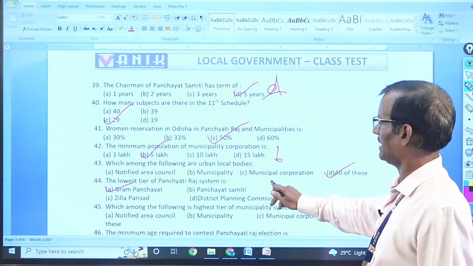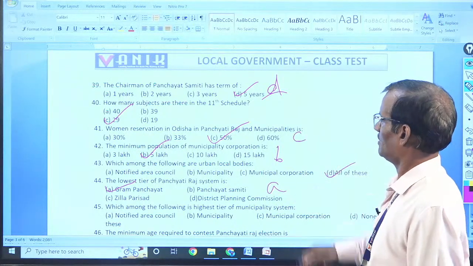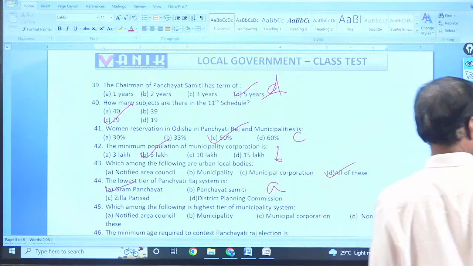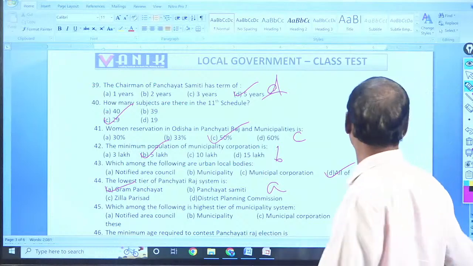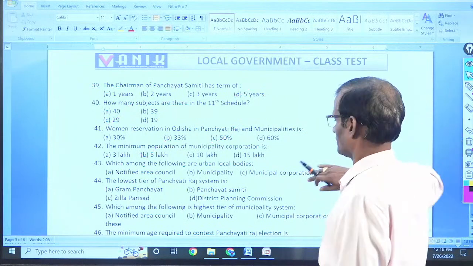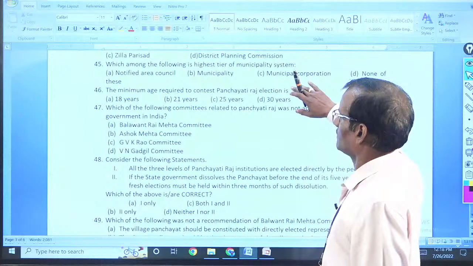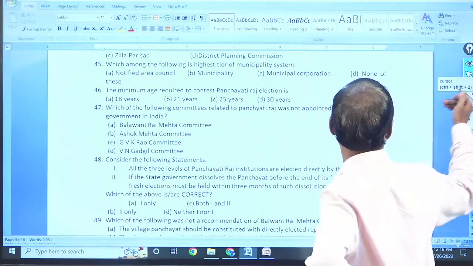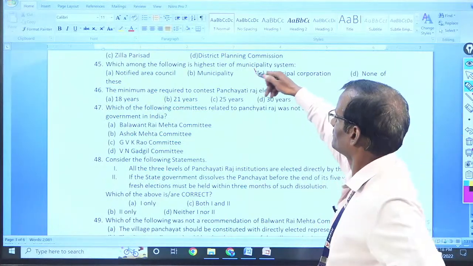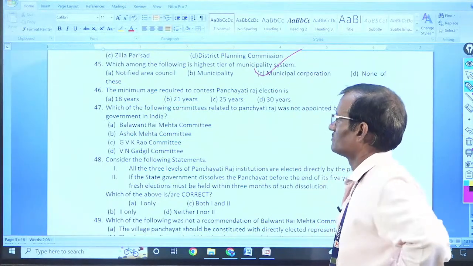That is A. So kindly take a note of that. Now 45. Which among the following is the highest tier of municipality system? Municipal Corporation. C.